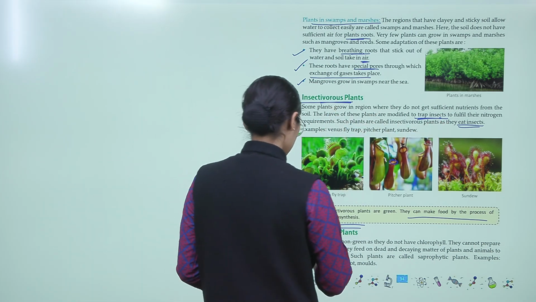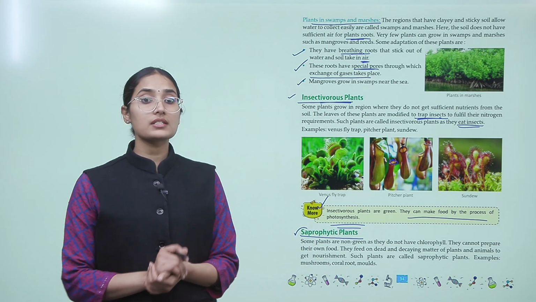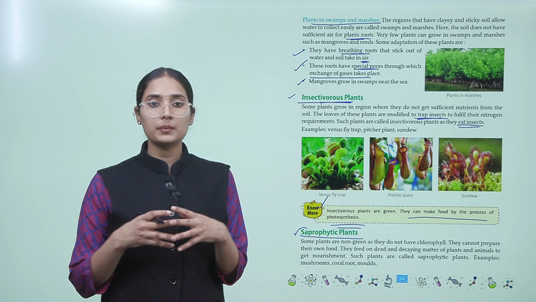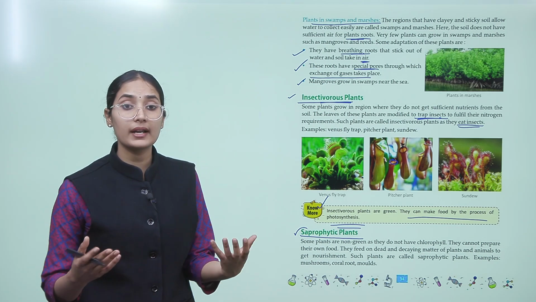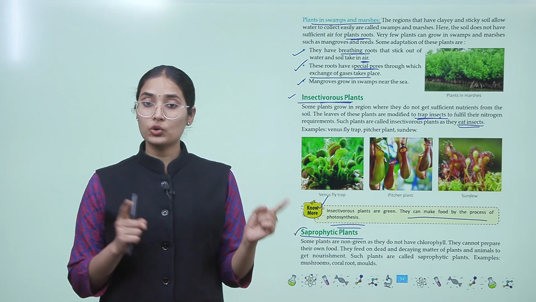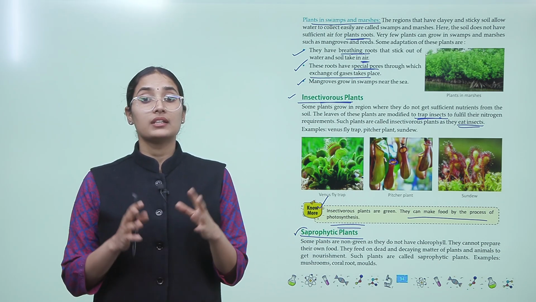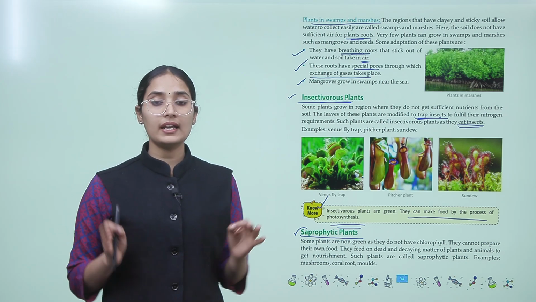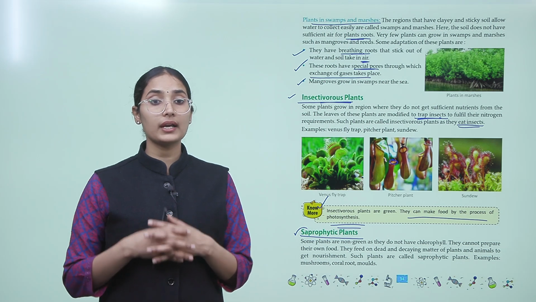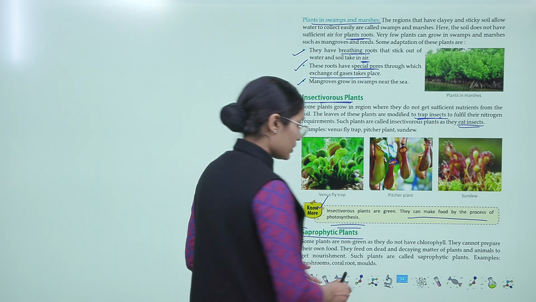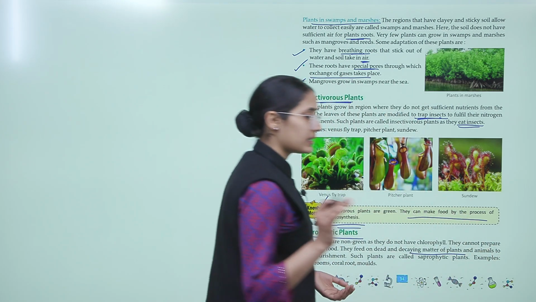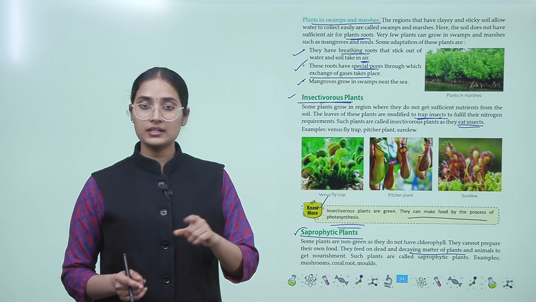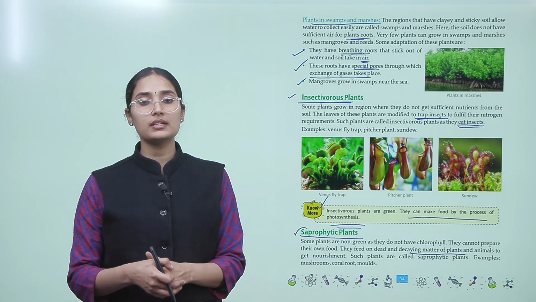Now saprophytic plants, okay. Some plants are non-green as they do not have chlorophyll. See, there are some plants that are purple in color. For example, their leaves are purple, red, yellow. This means they do not have chlorophyll. So what happens in this case? They cannot prepare their own food. They cannot do photosynthesis. Therefore, they feed on dead and decaying matter of plants and animals to get nourishment, to feed their nutrient demand.